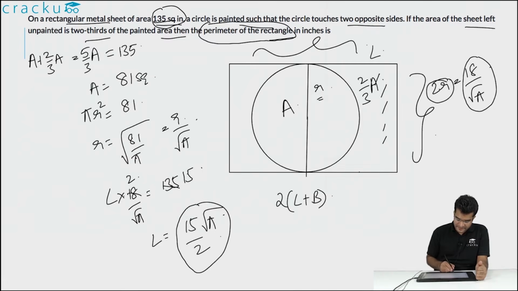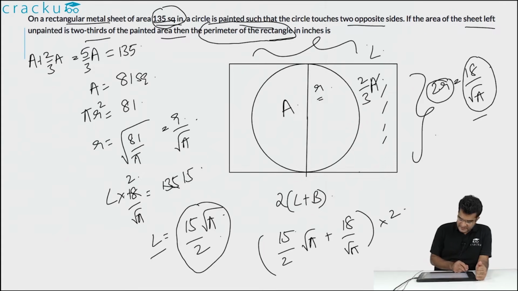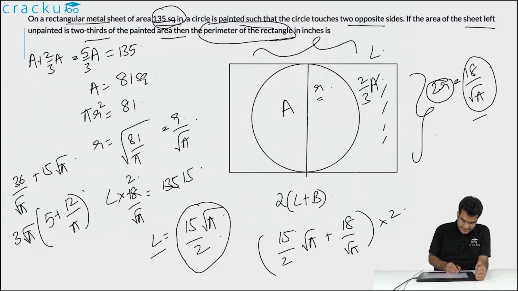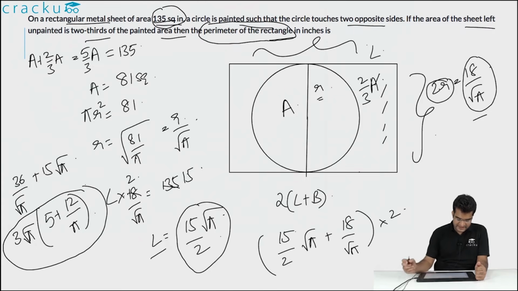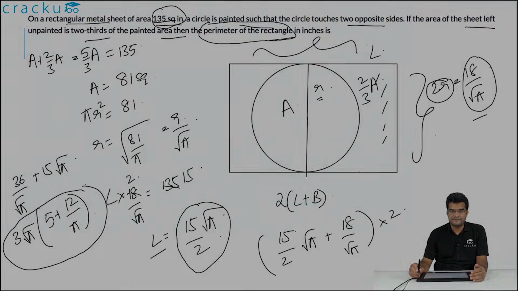So if you sum them up, L plus B will equal 15 by 2 into square root of pi plus 18 by square root of pi. This you have to multiply by 2 to get the perimeter. This will equal 36 by square root of pi plus 15 square root of pi. Or you can take 3 square root of pi common and this will equal 5 plus 12 by pi. So the perimeter of the rectangle is 3 into square root of pi into 5 plus 12 divided by pi.